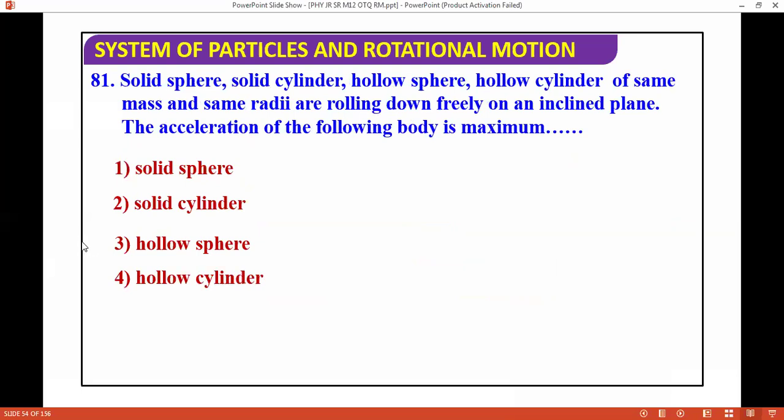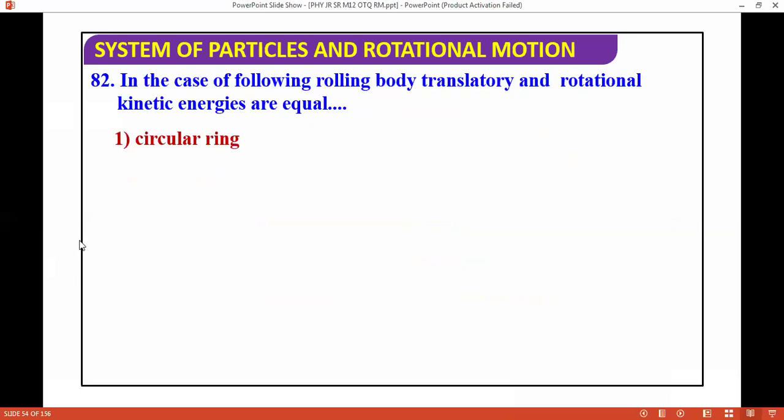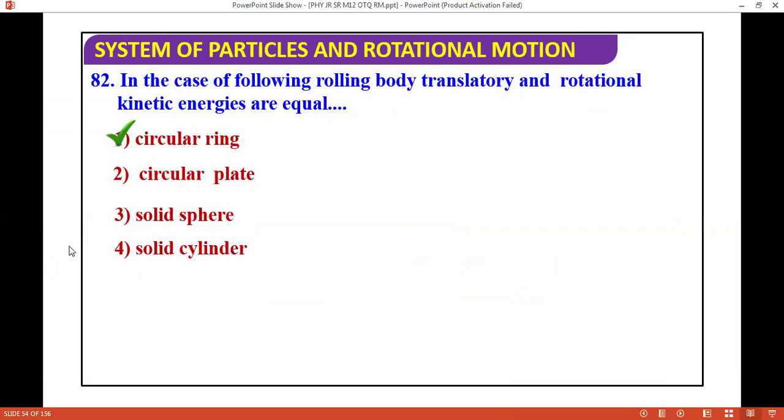Next question. In the case of the following rolling bodies, translational and rotational kinetic energies are equal for the circular ring. This is the correct answer. Translational kinetic energy is half m v square.